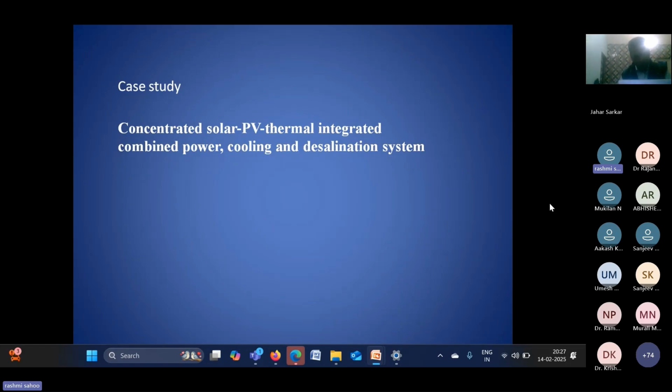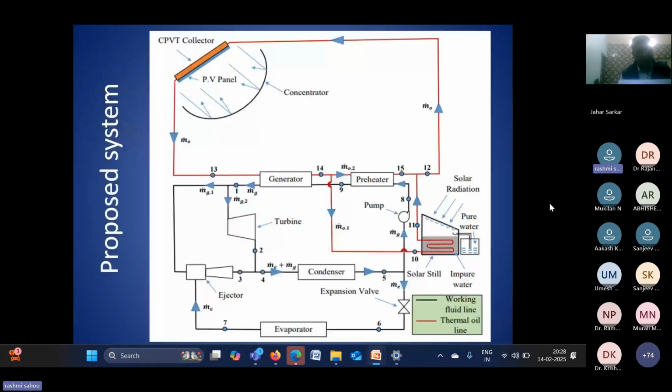So this is one combination I have studied, and this system we have designed this way. CPVT is there, and from there we are getting the heat. That heat is used for the organic Rankine cycle, which basically drives the turbine, so we can get the power output, and then that is coupled with the vapor ejector refrigeration system, where from the evaporator we will get the cooling output.